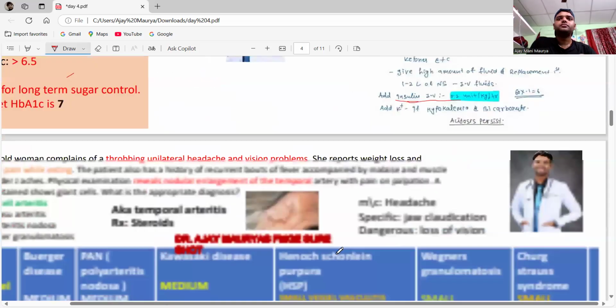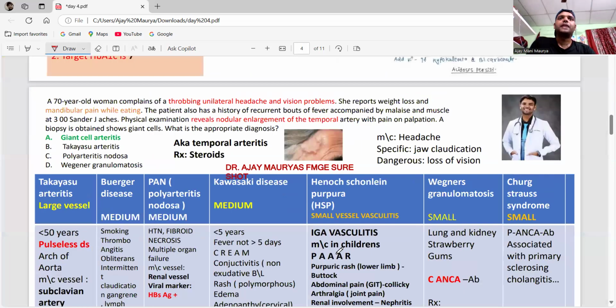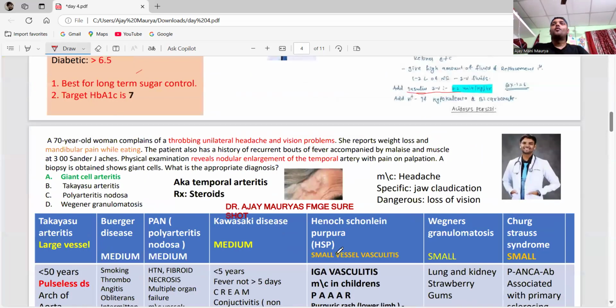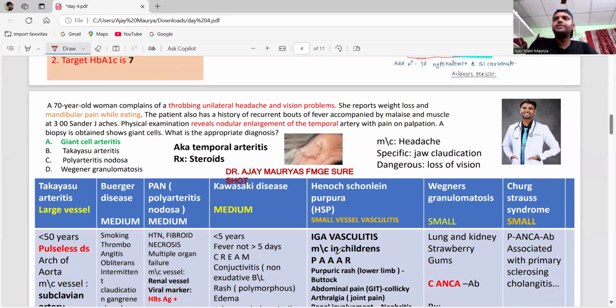Okay, remember the next one, these are the types of vasculitis. First of all, we have large vessel vasculitis. We have giant cell arteritis and Takayasu arteritis.